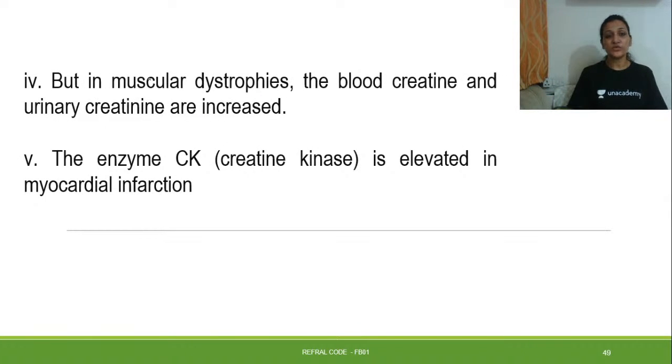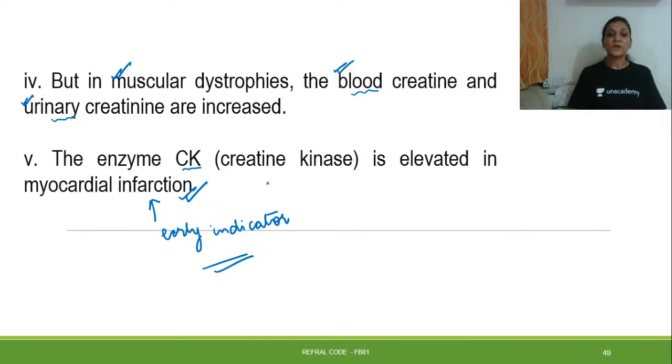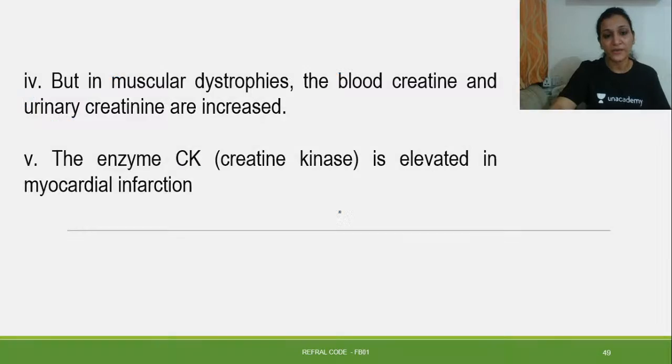Then in muscular dystrophies, the blood creatine and urinary creatine level is increased, and the level of blood creatine and urinary creatinine will increase. The enzyme creatine kinase is elevated in myocardial infarction. So in MI, it is the earliest indicator, right? Because as soon as a heart attack occurs, the level of creatine kinase increases very rapidly. So it is the earliest indicator of MI.